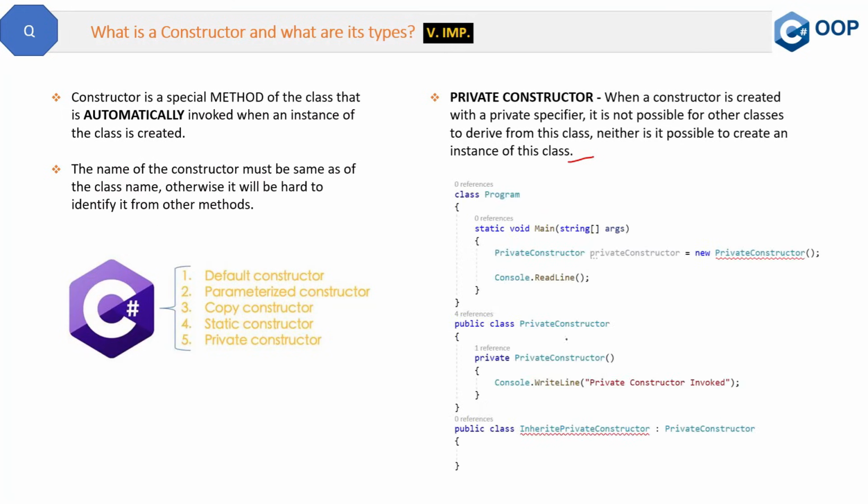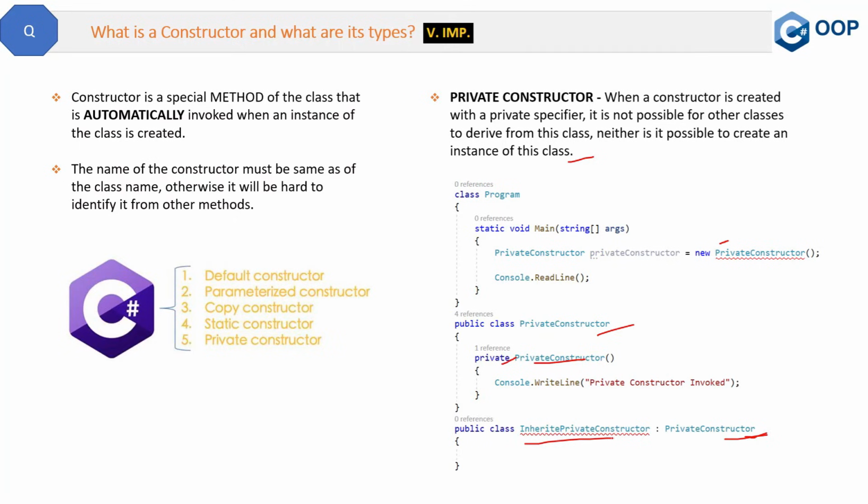So the object creation of this class is not possible, and it cannot be inherited in any derived class. If you try to create the object like this, it will show a compile time error that it is not possible. And if you try to inherit from it, it will show a compile time error that this is also not possible.